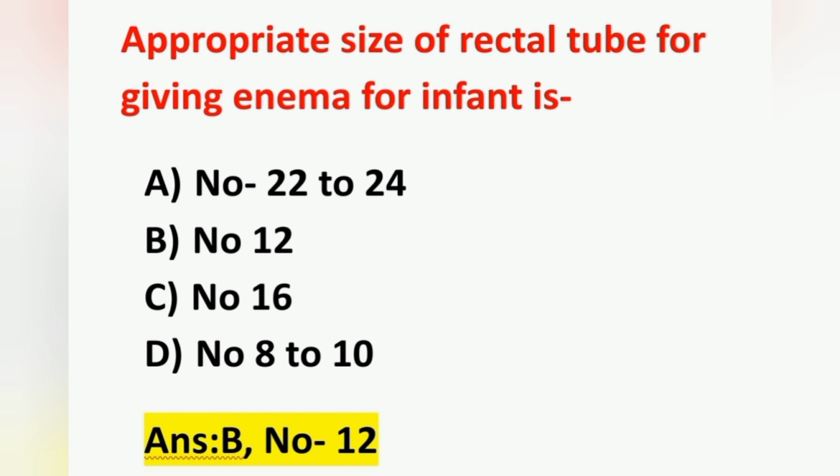Various sizes we can see. For infants it is 10 to 12 French, for toddlers 14 to 16, school age 16 to 18, and adults 22 to 30.